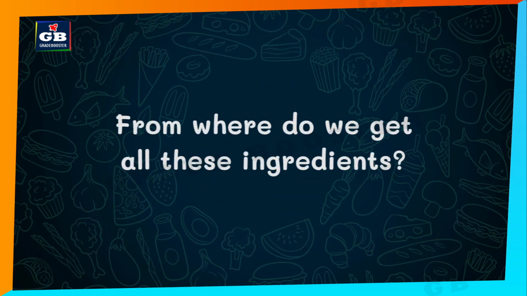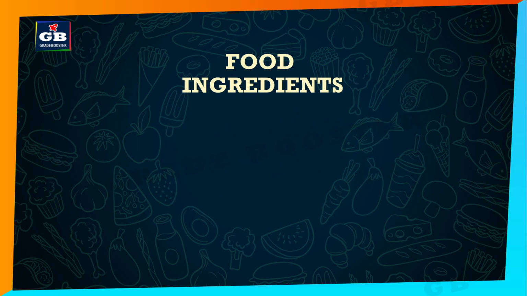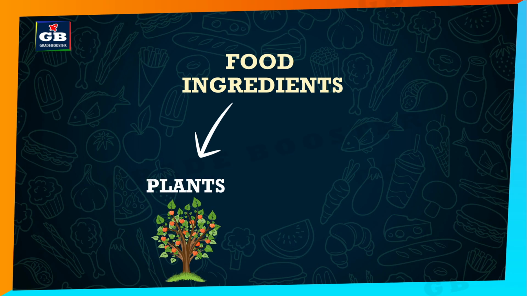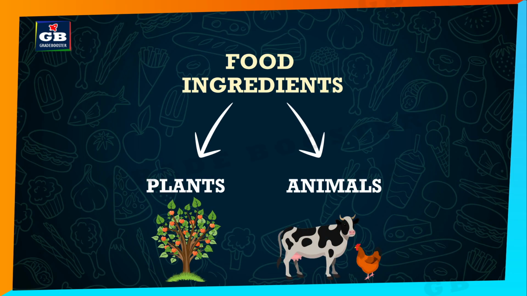But here comes a question, from where do we get all these ingredients? We get these ingredients either from plants or from animals. Some ingredients we may get from our environment also. So, plants and animals are the sources of our food ingredients.